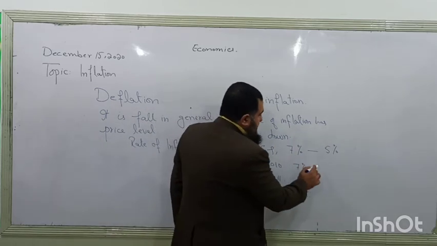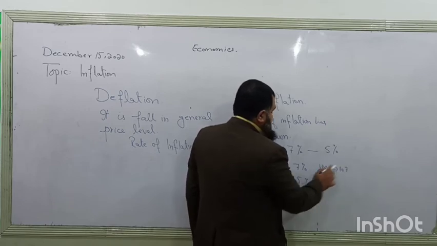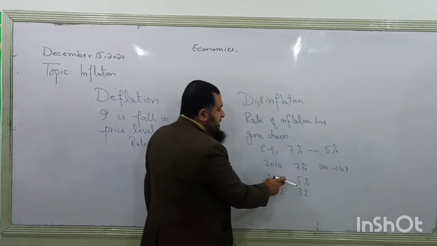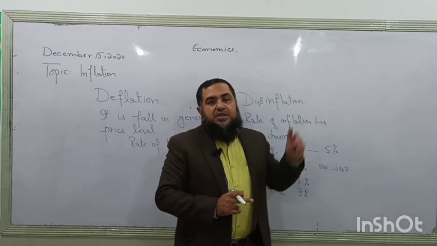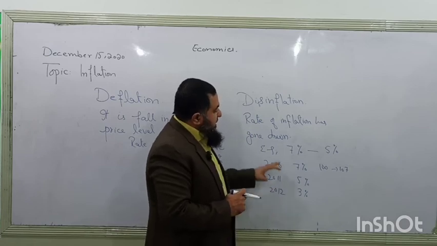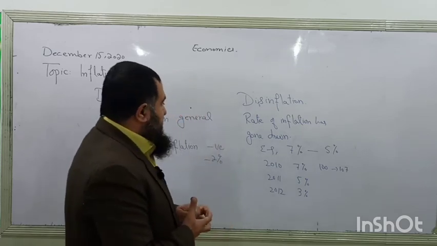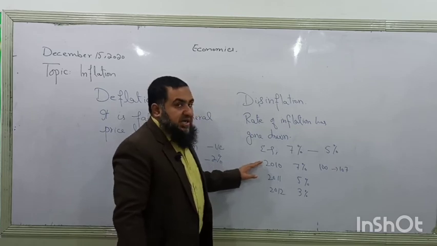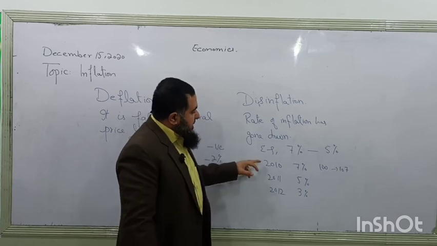We see if a price was 100 in 2010, now it has become 107 after 7% inflation. Now 107 will be growing by 5%. So that will be higher than 107. So we can find that in 2012 the prices will be further increased over the 2011 prices. So over here the prices were lowest at the start of the period. We find this type of MCQ in our paper 1.